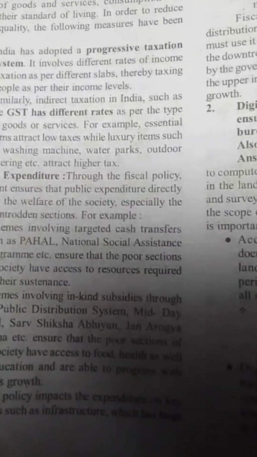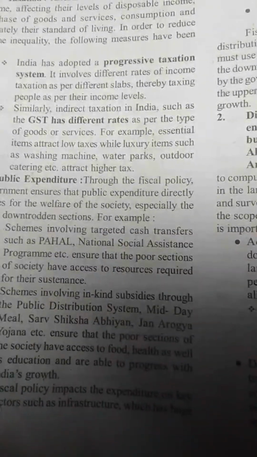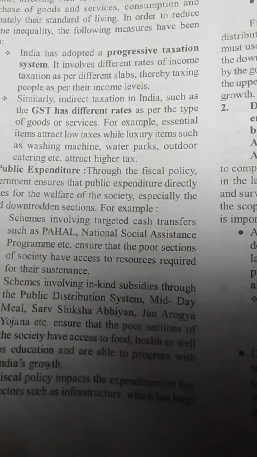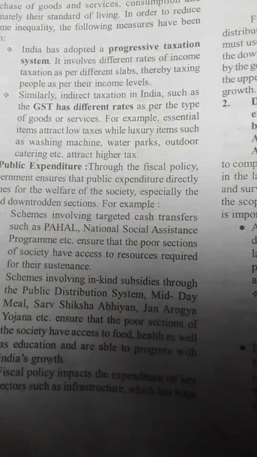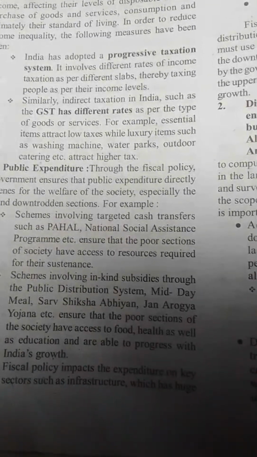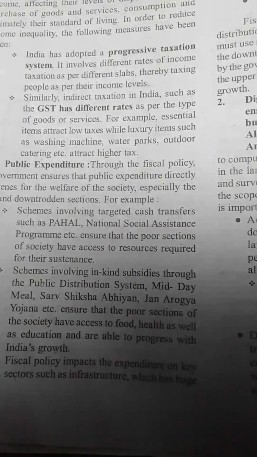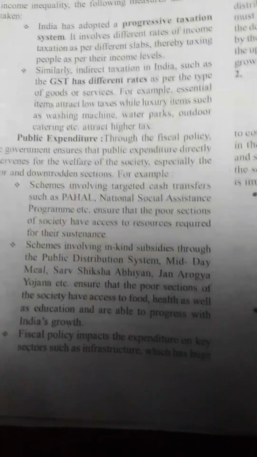India has adopted a progressive taxation system, which involves different rates of income taxation as per different slabs, therefore taxing people as per their income levels. Similarly, indirect taxation in India, such as GST, has different rates as per the type of goods and services. For example, essential items attract low taxes, while luxury items such as washing machines, water parks, and outdoor catering attract higher taxes.